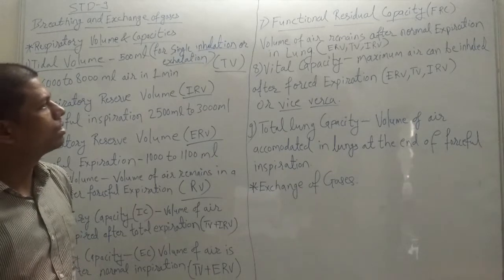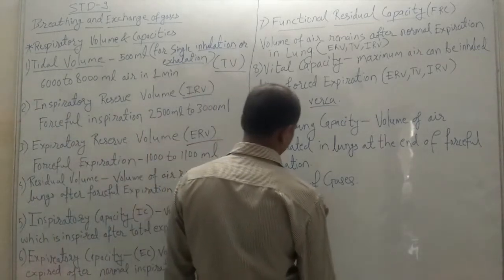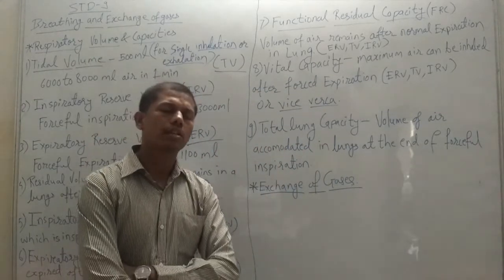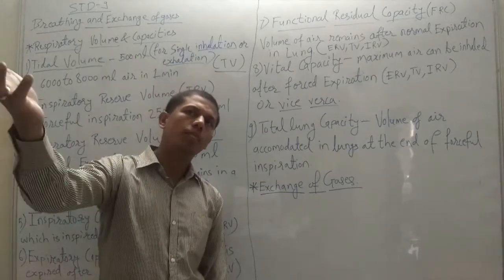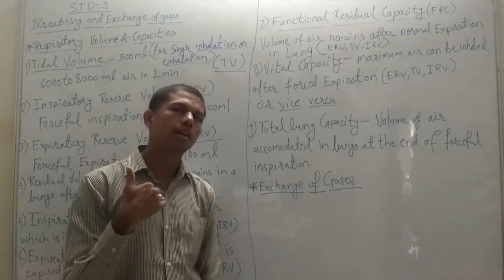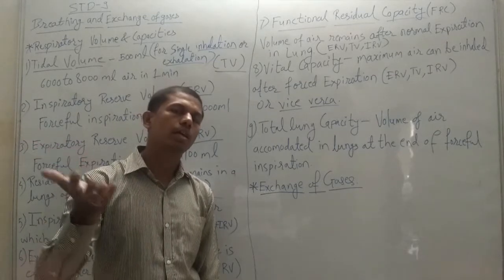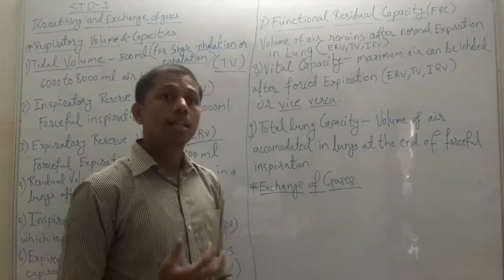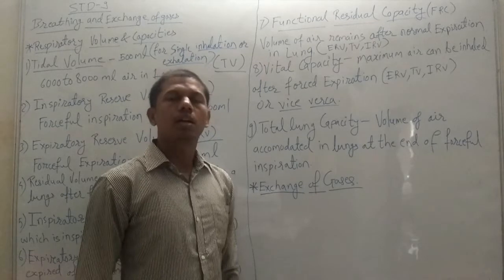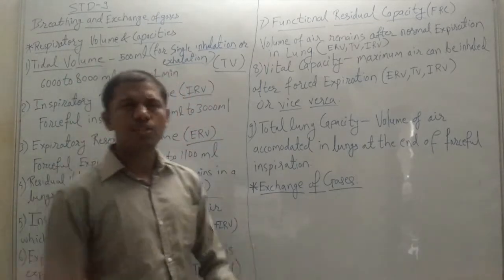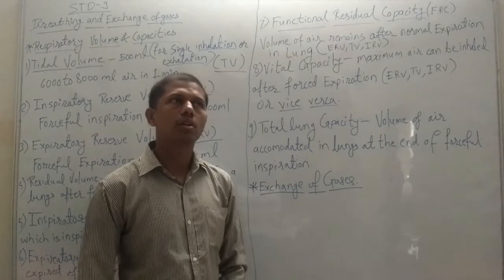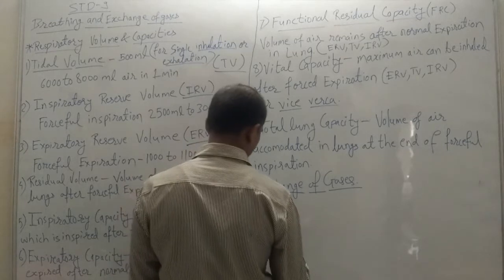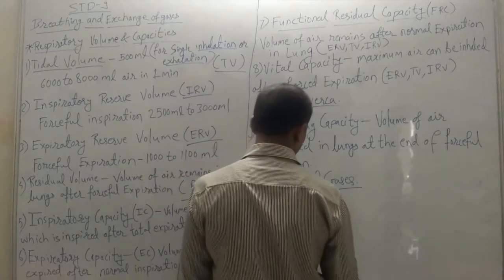Then the next point that we are going to study is exchange of gases. Till now we have studied that exchange of gases can occur between the outside environment and the lungs. Outside air is inhaled inside the lungs, and whatever carbon dioxide we have produced in metabolism is exhaled out of the body. So this exchange we have studied. Then another exchange of gases occurs between blood and tissue.